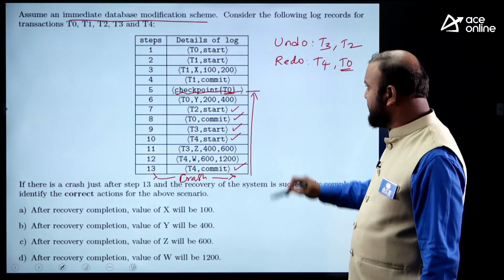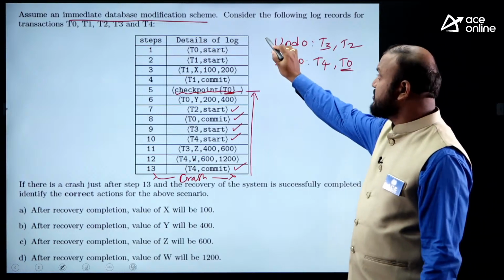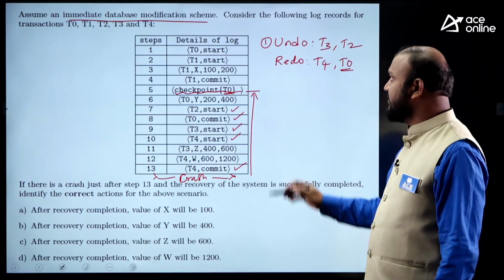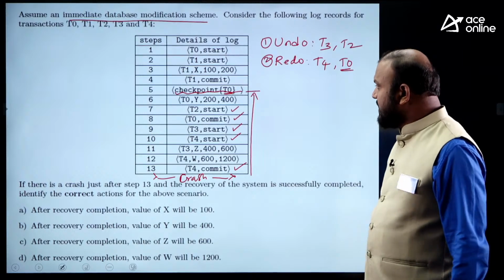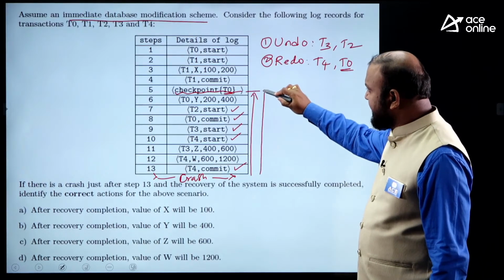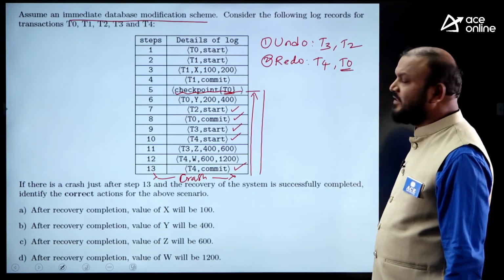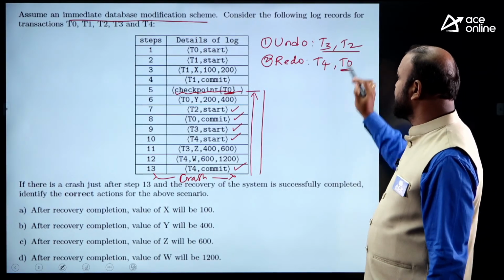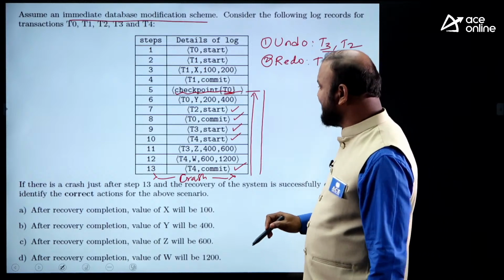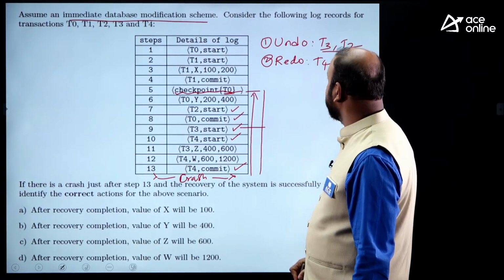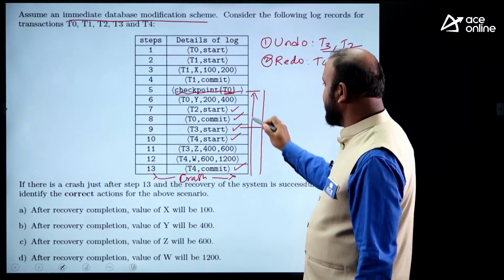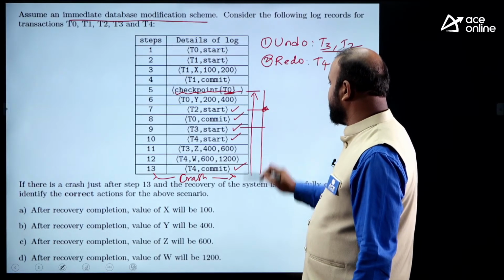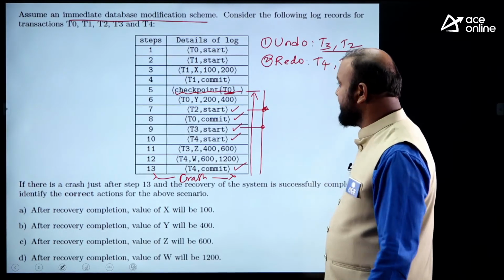Again scan the log backwards and first perform undo. What is to be first? Perform undo, then perform redo. First we perform undo while scanning the log backwards, for every transaction Ti start in the undo list. So till the T3 start, okay, T3 start is here, and T2 start, okay, T2 start is here. For these two transactions, we have to do the undo operation.